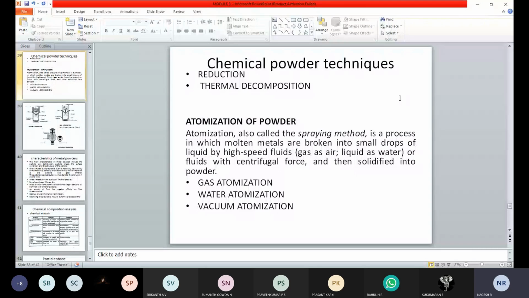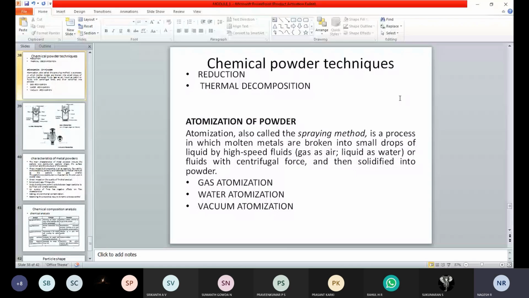Here we give the spraying method over the hot molten metal. Then it is broken into small droplets of liquid, and it is allowed to solidify and comes in the form of powder. So that is what we call atomization of powder.